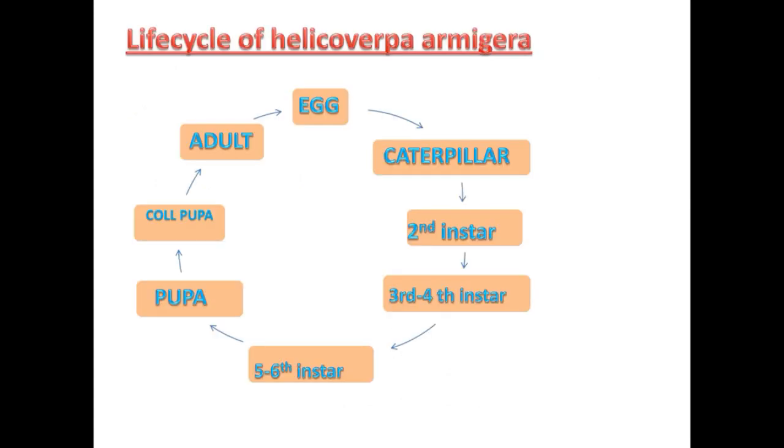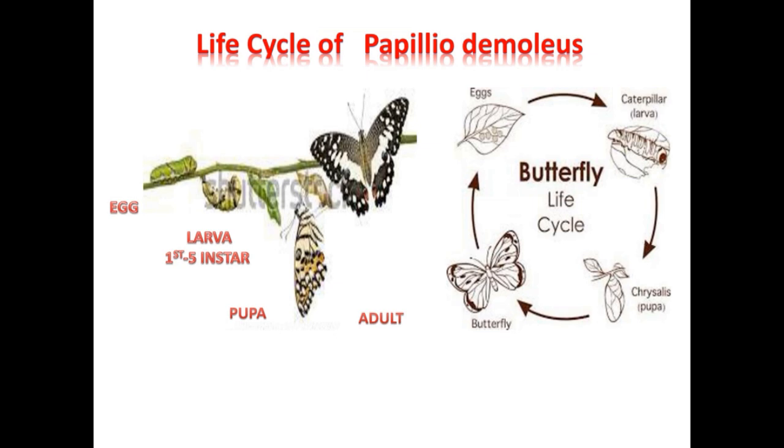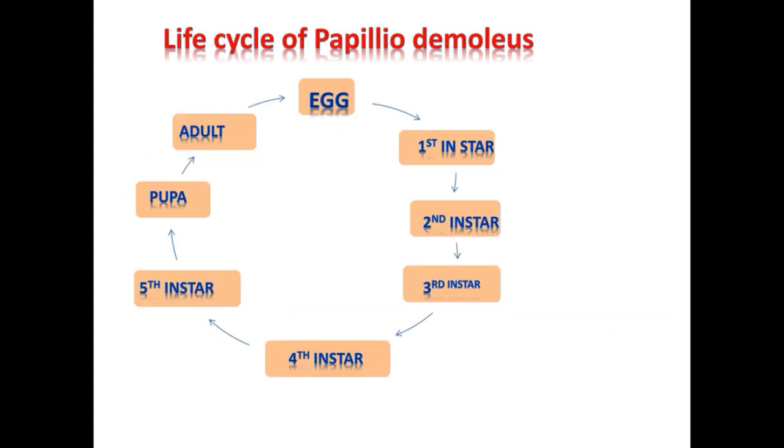Life cycle of Helicoverpa armigera. The adult gives rise to eggs, then it changes into caterpillar, and the caterpillar changes into pupa. In between there are second instar, third and fourth instar, and fifth and sixth instar. Then the pupa changes into the adult, and again the life cycle continues. Life cycle of Papilio demoleus, which is the life cycle of a butterfly. The egg changes into larva from first to fifth instar, then changes into pupa, and the pupa changes into adult. This is a graphic representation of the life cycle of Papilio demoleus.